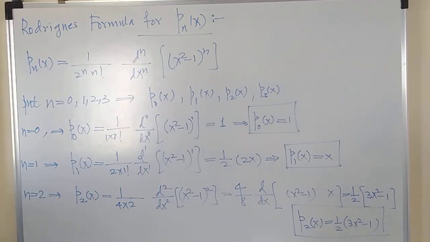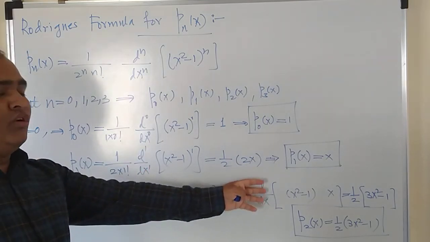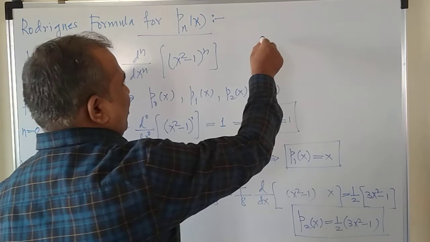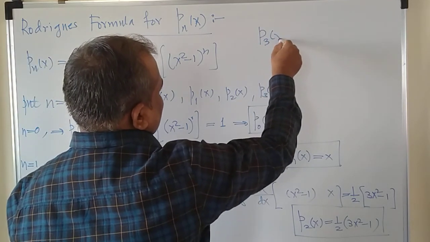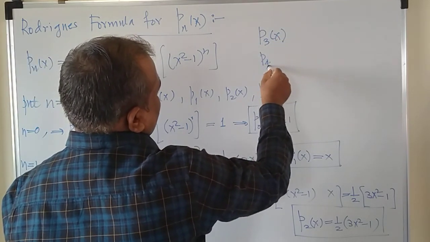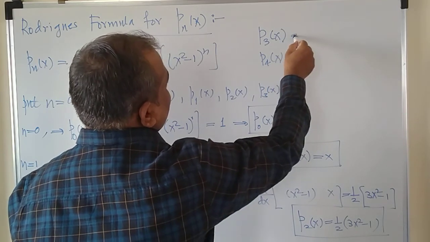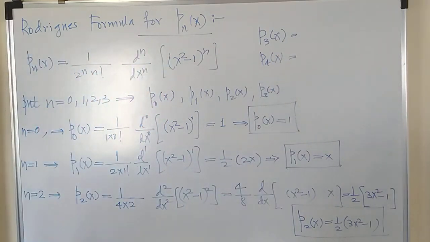Similarly, you are requested to obtain the next few polynomials, which becomes more tedious now because the derivatives go on increasing. So at least obtain the next few, that is P3 and P4 of x, on your own, right? This you have already studied in the earlier standard.